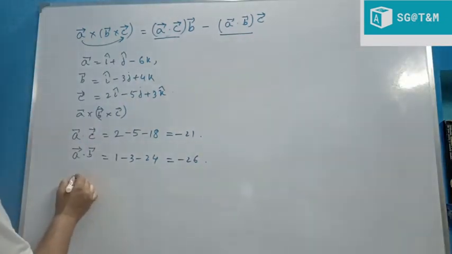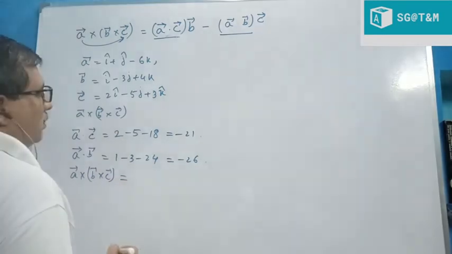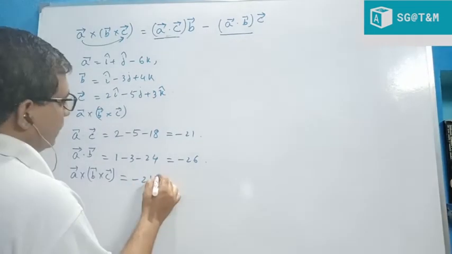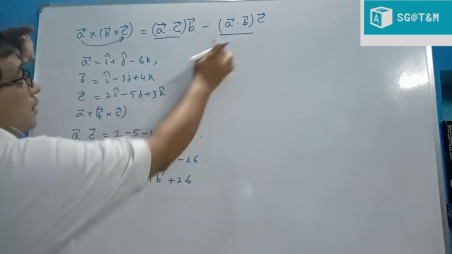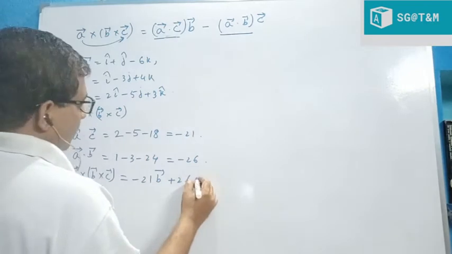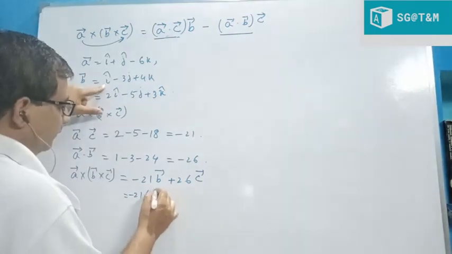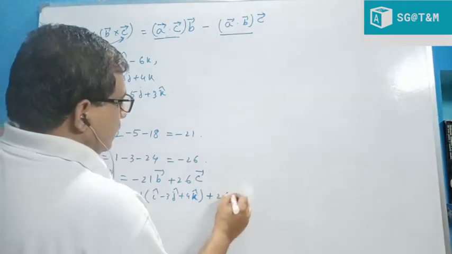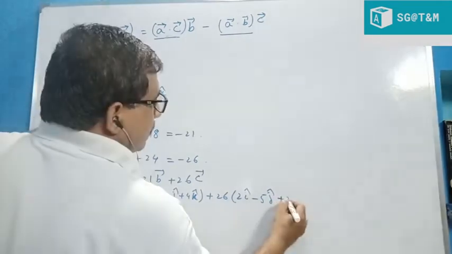Therefore, if the question is to find A cross B cross C, it is nothing but, first, A dot C times B. A dot C is minus 21, minus 21 times vector B. Minus of minus, that will be plus 26, since A dot B has a minus sign before it, so it is plus 26 times C. So minus 21 times the B vector, i minus 3j plus 4k, and plus 26 times the C vector, that is 2i minus 5j plus 3k.